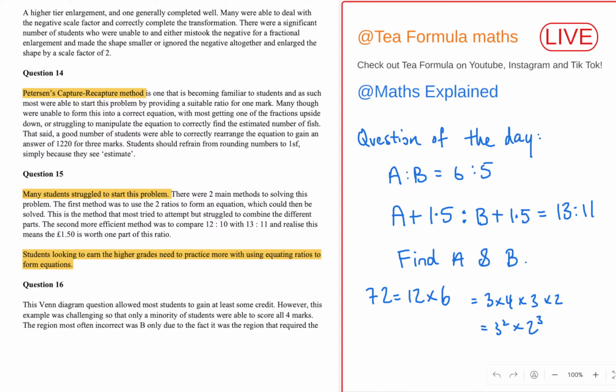Question 15. Many students struggle to start this problem. There were two main methods to solving this problem. The first method was to use the two ratios to form an equation. This is the question that formed the question of the day that is on the screen. A to B equals 6 to 5. A plus 1.5 to B plus 1.5 equals 13 to 11. Find A and B. This was something we identified as an issue in the exams, so we thought we'd make it a question for you to have a go at.